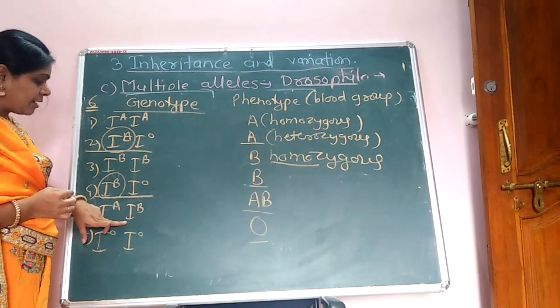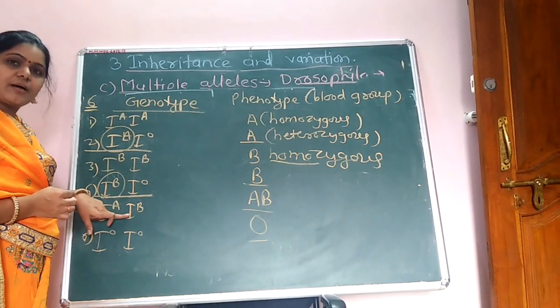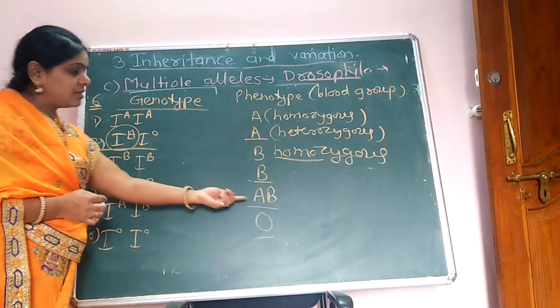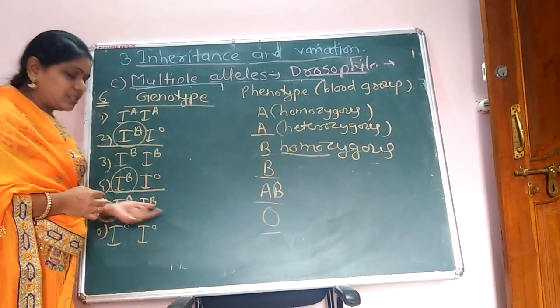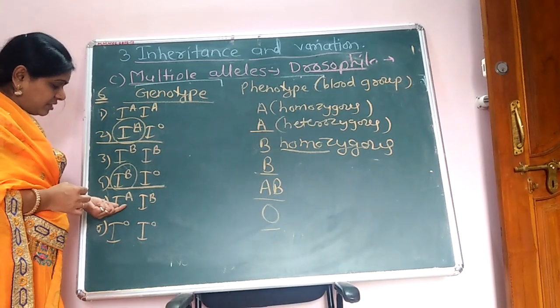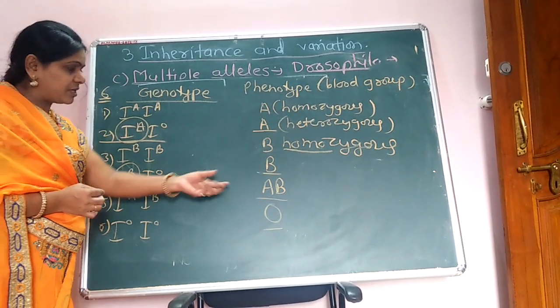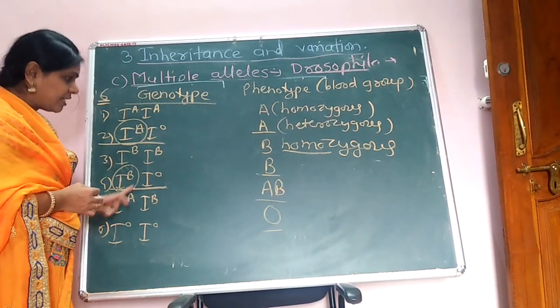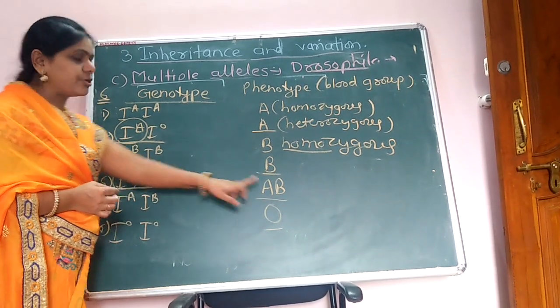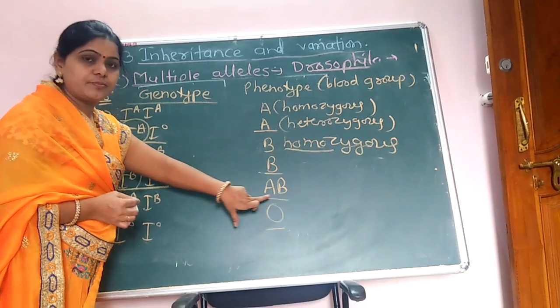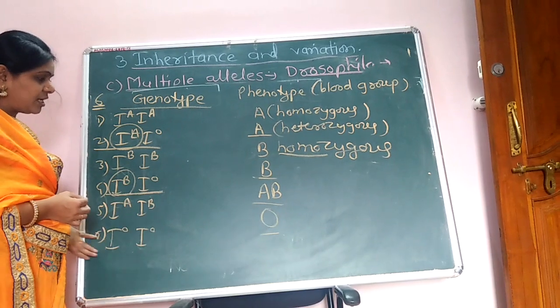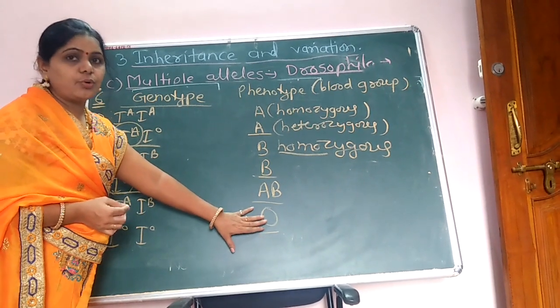Then IA, IB, we saw the example, that is the codominance here. IA and IB, the blood group is AB, and these 2 alleles equally express, and that's why blood group is AB. This A also expresses, and this B also expresses, that's why blood group is AB. And IO and IO, which is totally recessive, blood group is O here.